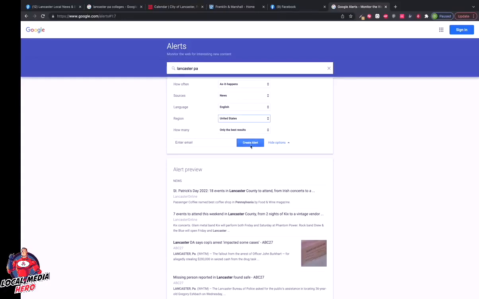Now what's going to start to happen is news sources come in about your keyword. In this case, it's Lancaster, Pennsylvania. We want to make sure that those sources start to come in to our email address. That way, anytime I go and check in on that email address, I'll have all kinds of sources available for me for consideration to post over to our Facebook Local Media Hero page. And there you go, guys.